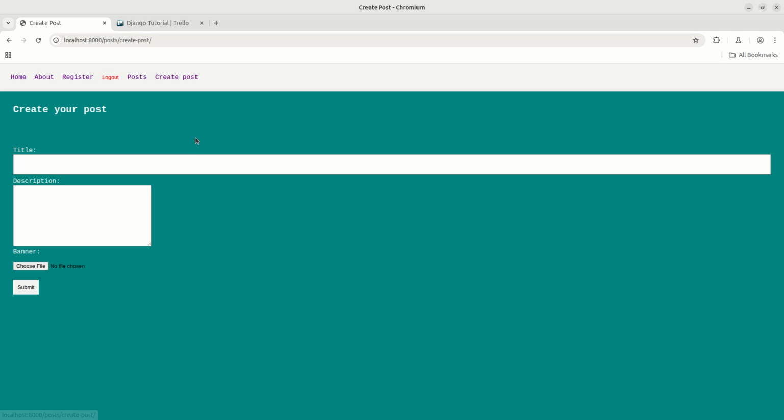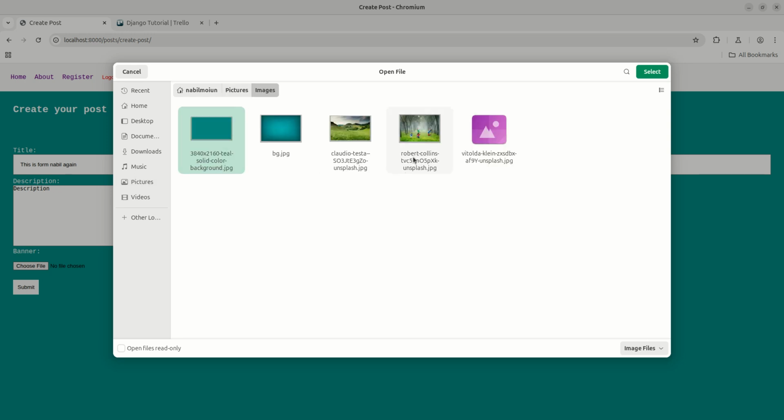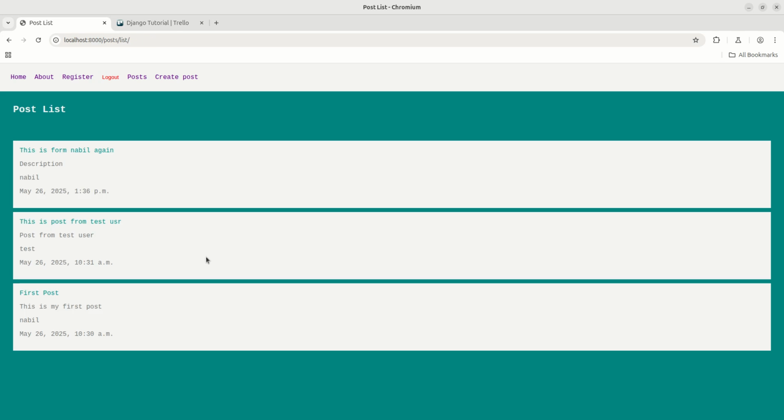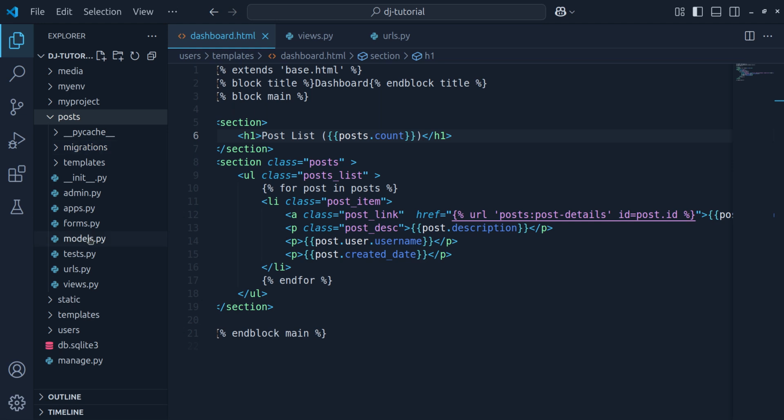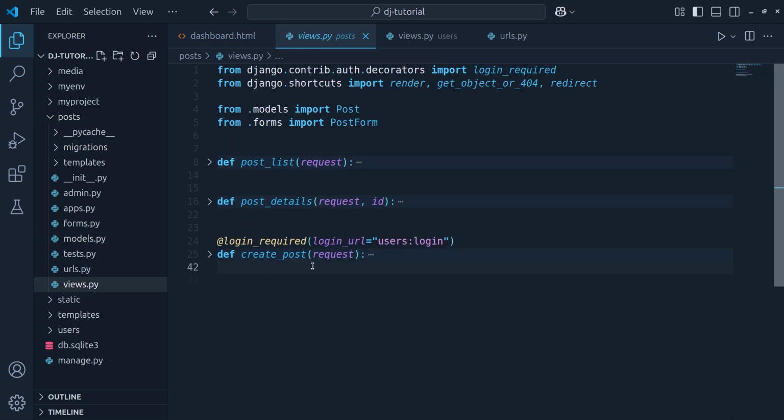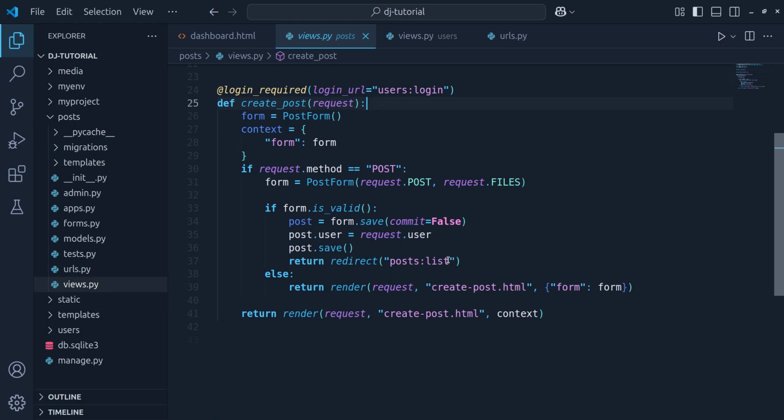Now let's create another post. So let's say this is from Nabil again, and this will be my description. And let's go to the pictures, images, and choose this file. And if I click on submit, then the post has been created. Another thing that I will do is, after this successful creation of a post, I will redirect the user back to his dashboard. So let's go to the posts, then views.py, and after creating a post, we will redirect the user to his dashboard. So this will be users, and then this will be dashboard.